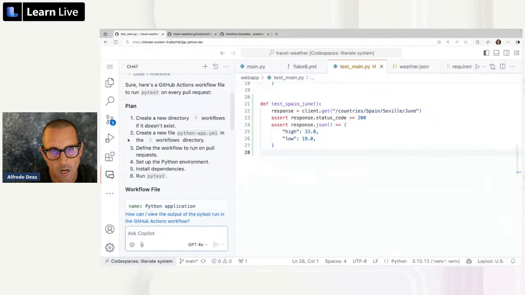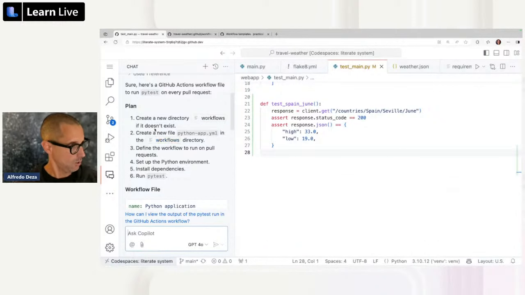A month later I come and something says Python app, and I have no idea what that thing is doing. Are you deploying? Building? Running tests? Linting? We don't know. But if it says PyTest, that's the testing CLI and testing framework. So let's take a look at what's going on there.